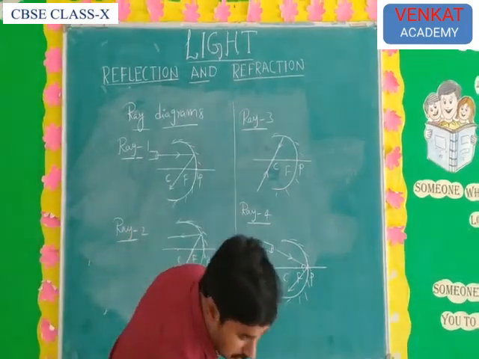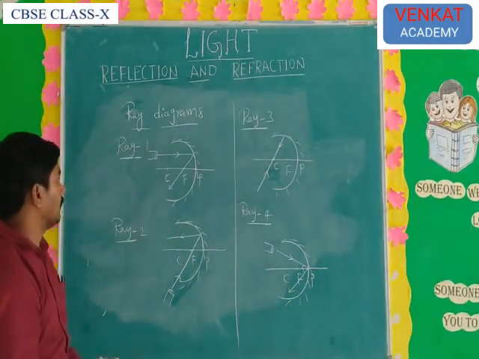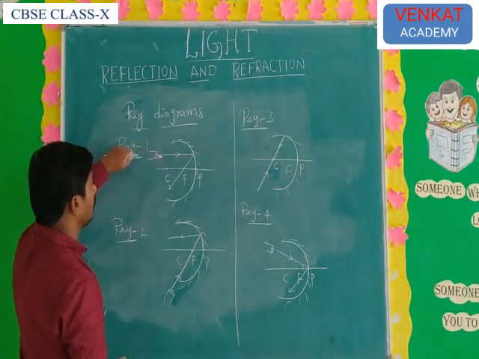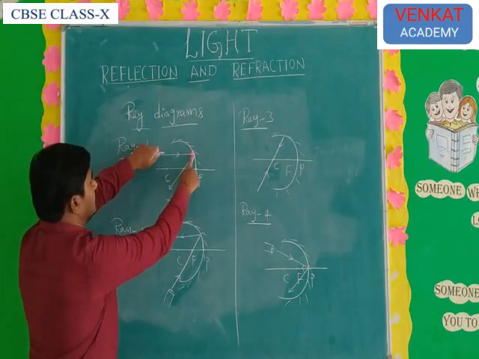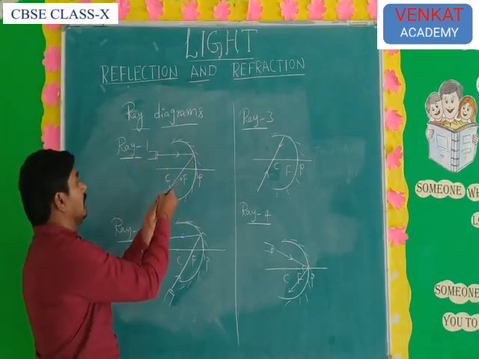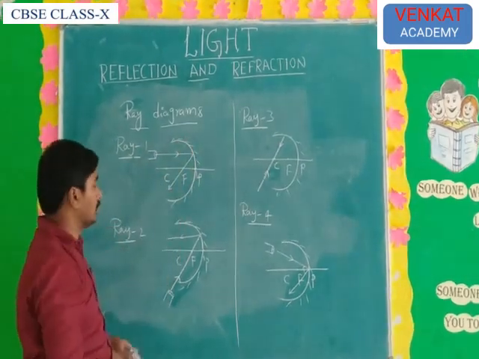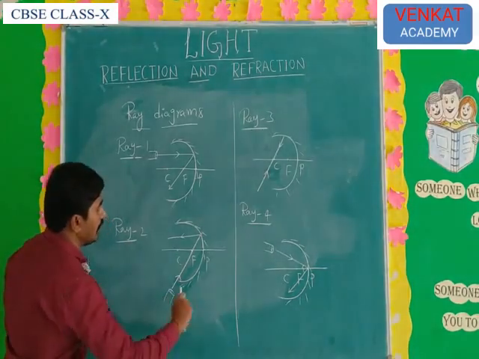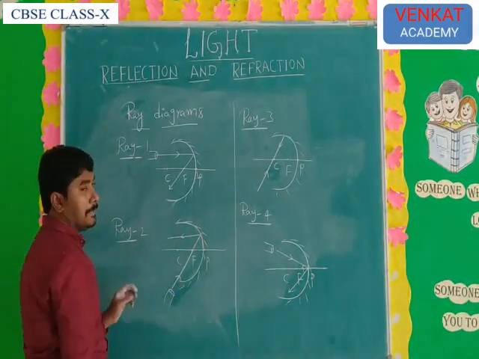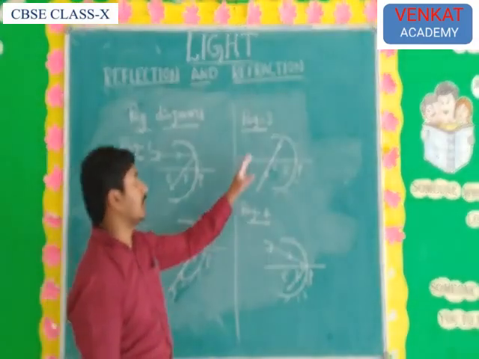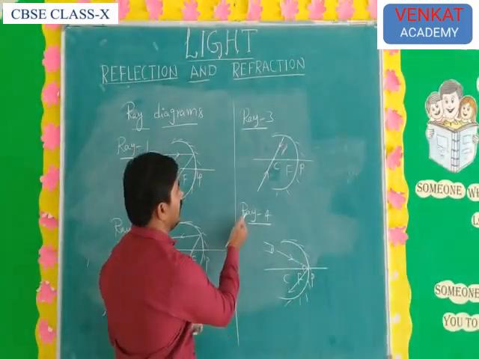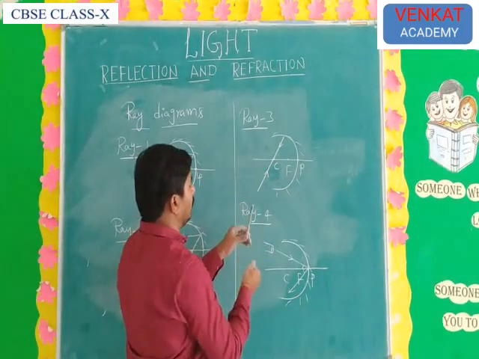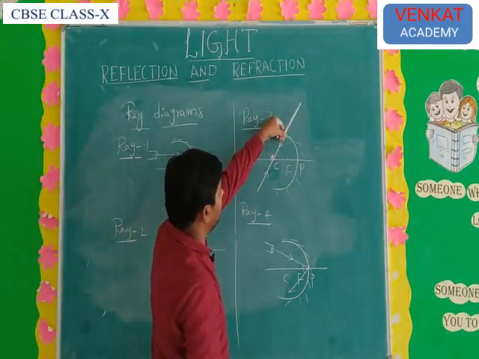So let us check all the rays once again. Ray 1 means when a light ray is incident parallel to the principal axis and touches the reflecting surface, it passes through the focus. Ray 2 means a light ray passing through the focus, after reflection, passes parallel to the principal axis. Ray 3 means when a light ray passes through the center of curvature, after reflection it retraces the same path and comes back the same way.